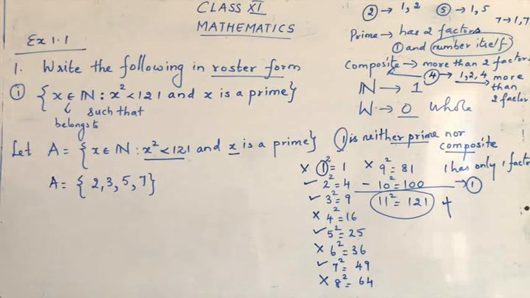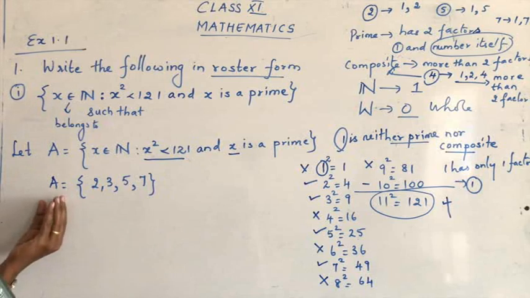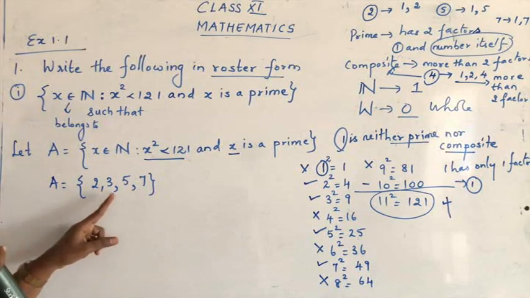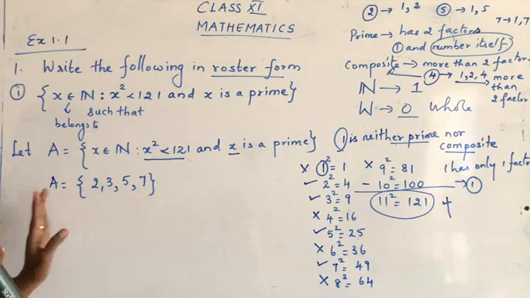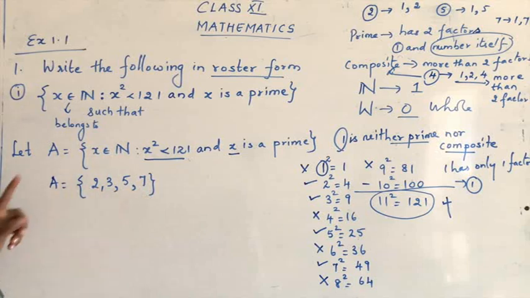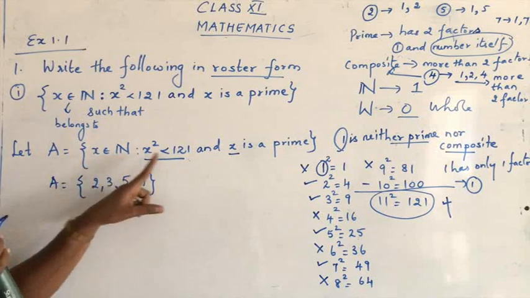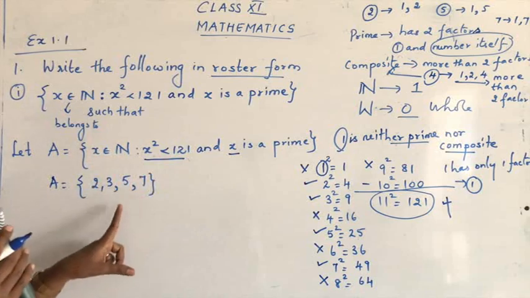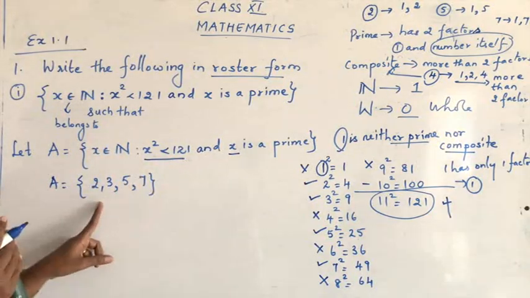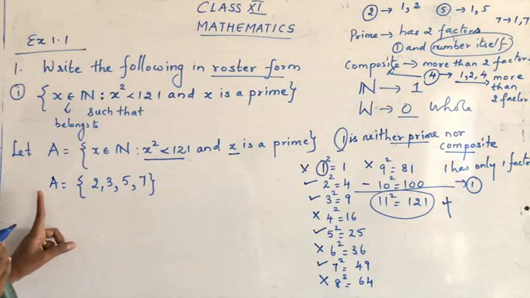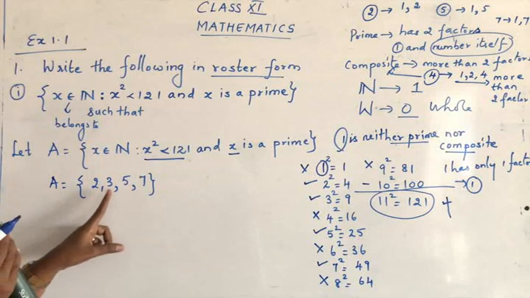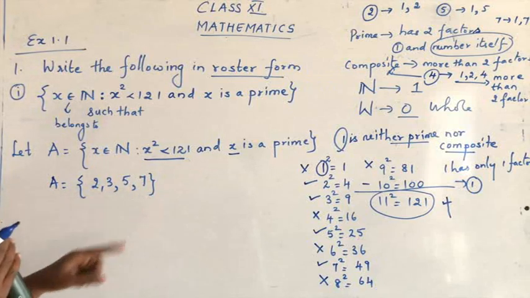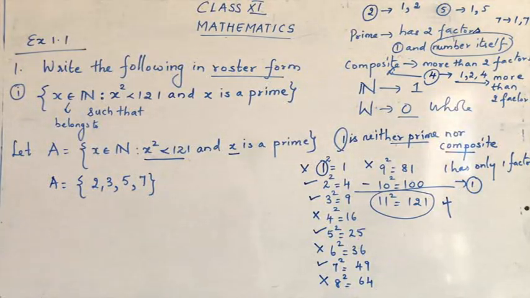So we have found all the elements in set A: 2, 3, 5, 7. All these are prime numbers, they are natural numbers, and their squares are less than 121. So what is the answer? A is equal to {2, 3, 5, 7}. Take down the sum, children.